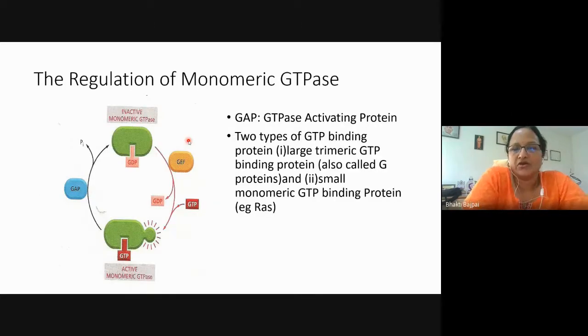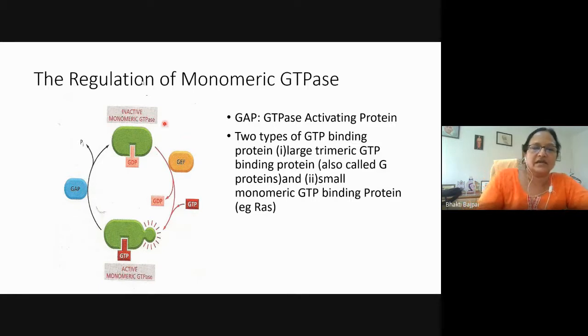Now, regulation of monomeric GTPase. We just saw that one of the molecular switches is GTP hydrolysis or GTP binding, right? Now, there are some proteins which are called monomeric GTPases, and they regulate the activity of the GTP bound protein.